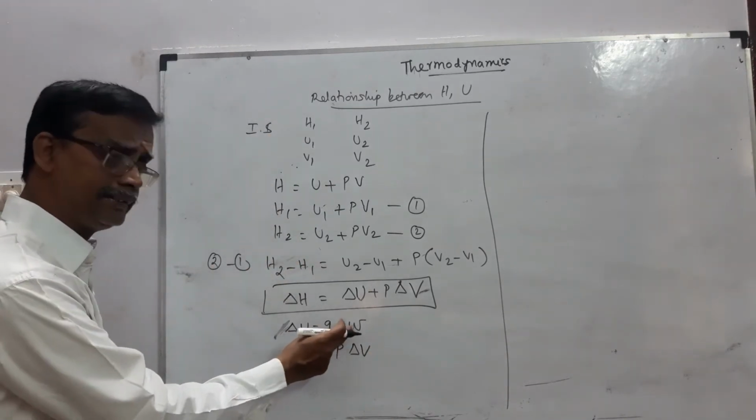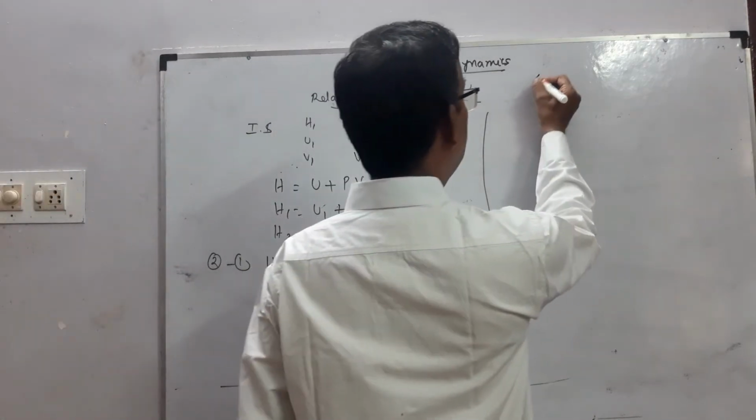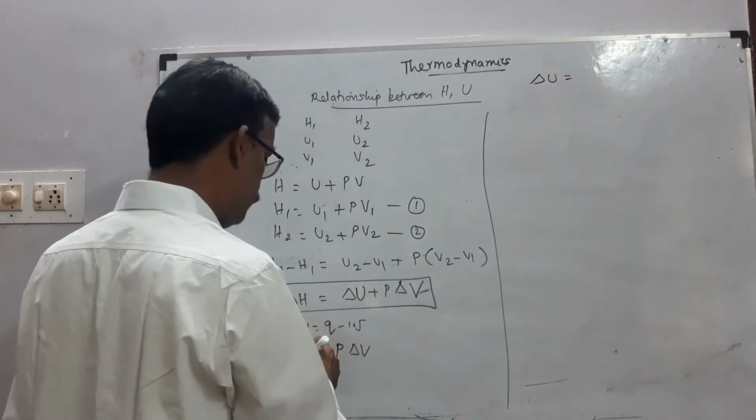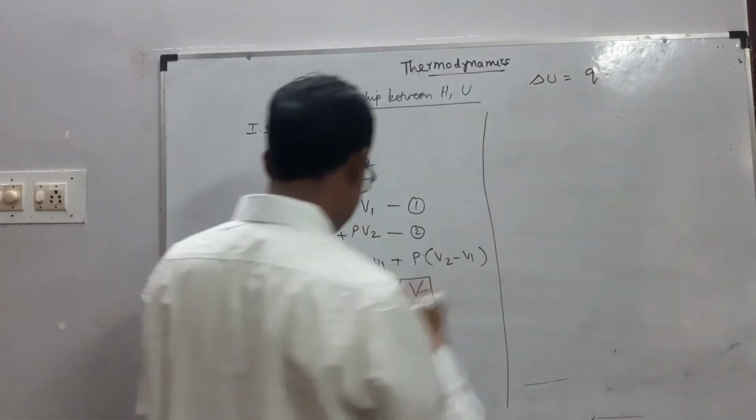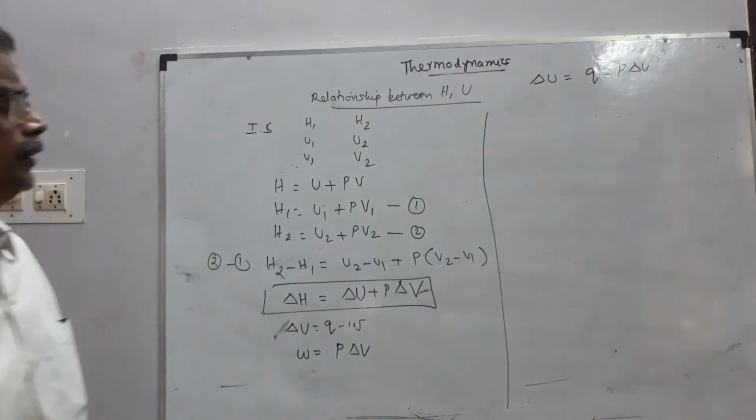That is why it is minus W. Clear? So delta U equals Q minus work, that is, Q minus P delta V. This is P delta V.